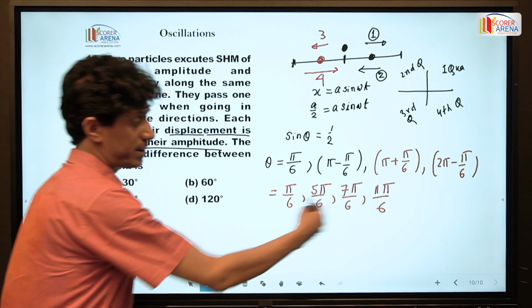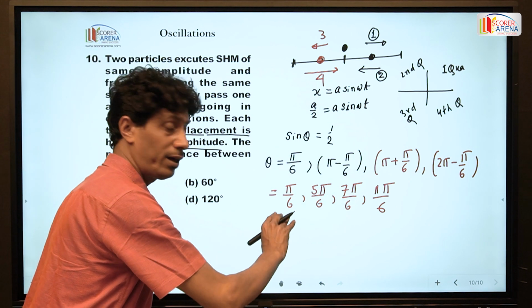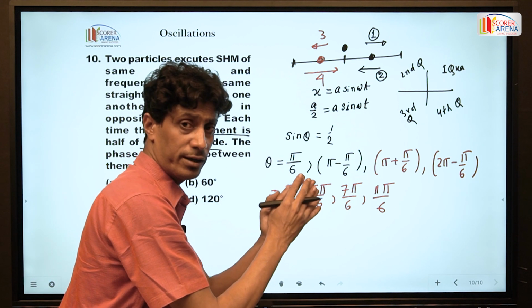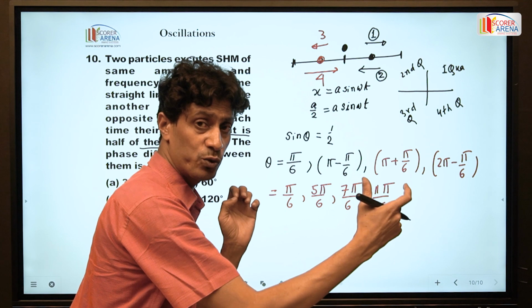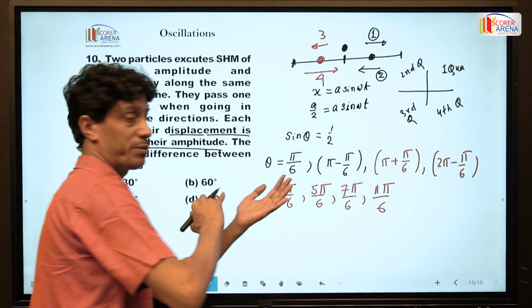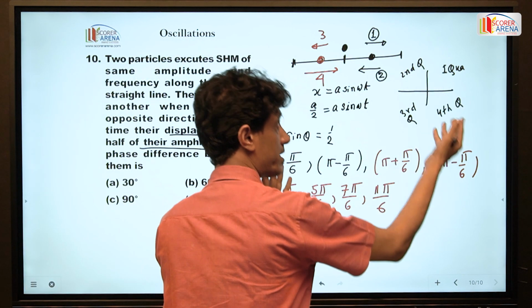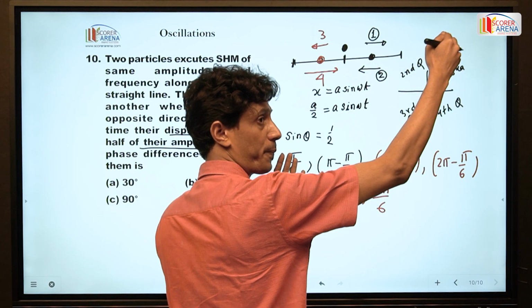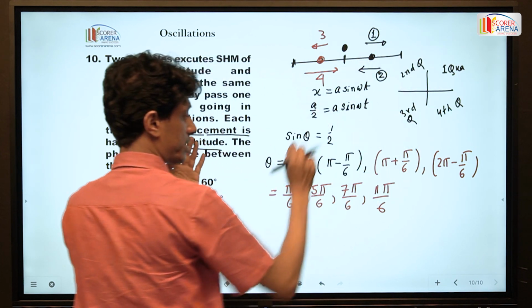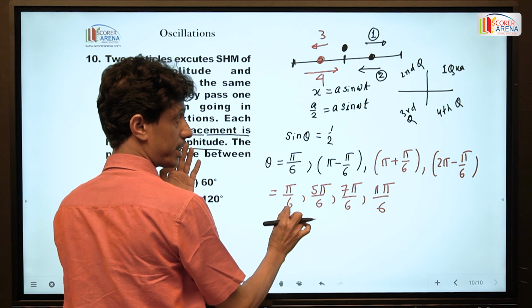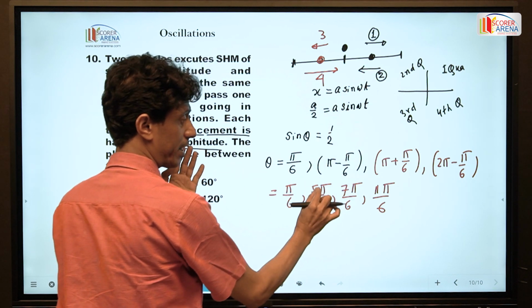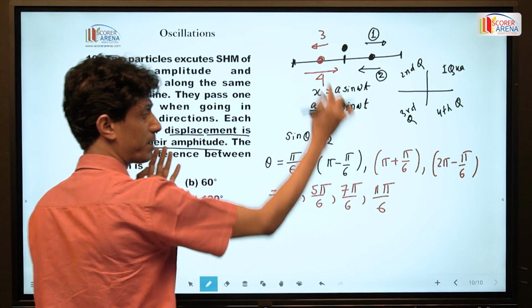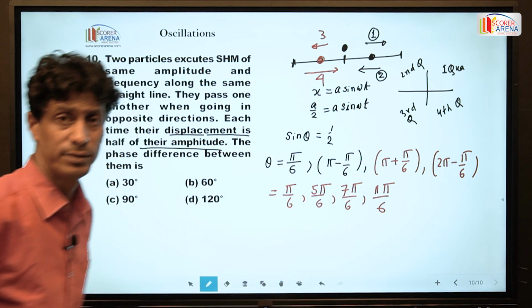So these are the phases when the particle crosses a certain point at a distance a by 2, plus a by 2 and minus a by 2. In the up and down motion, the first position phase is pi by 6, second time 5 pi by 6, third time 7 pi by 6, fourth time 11 pi by 6.